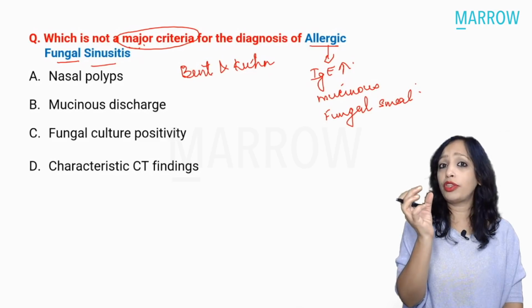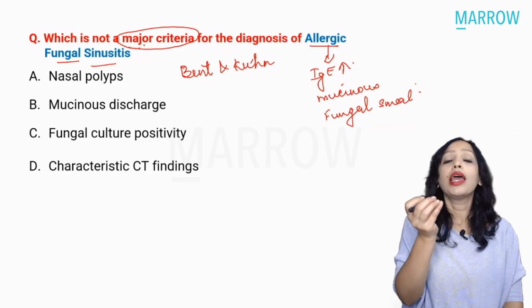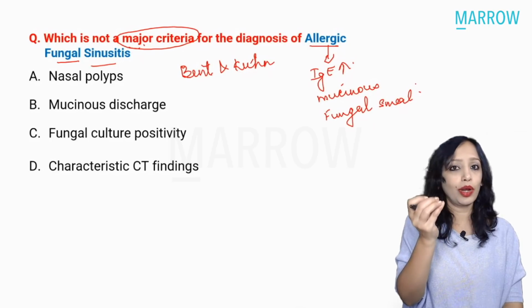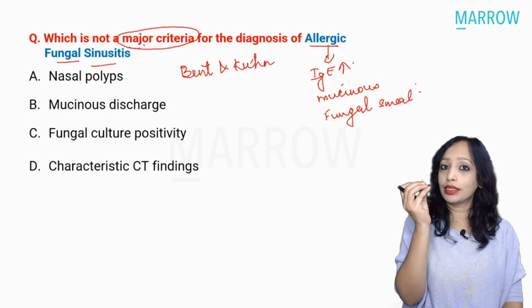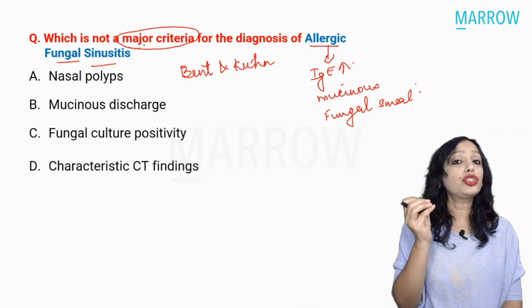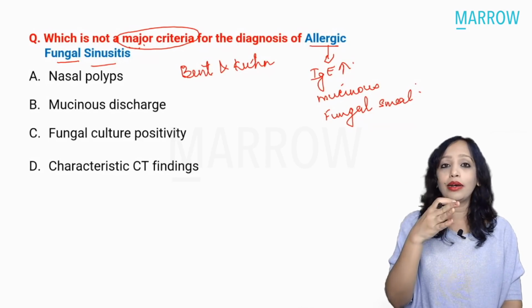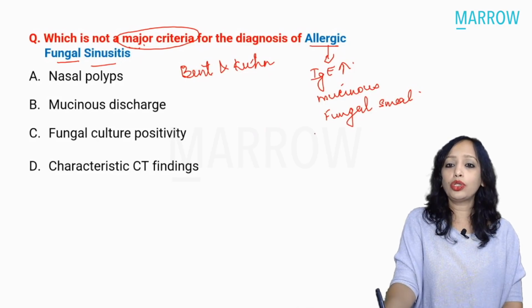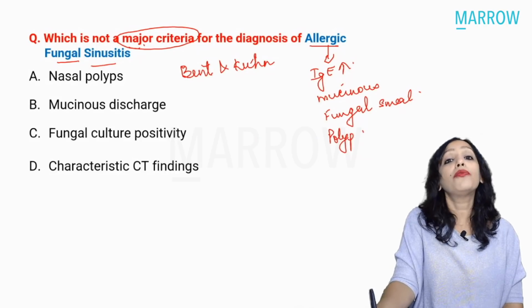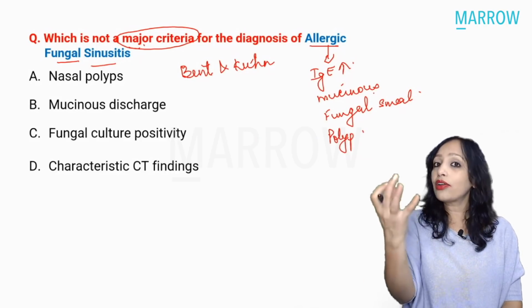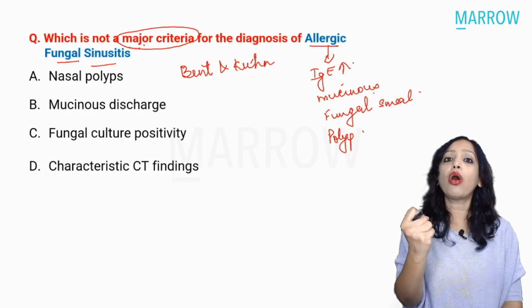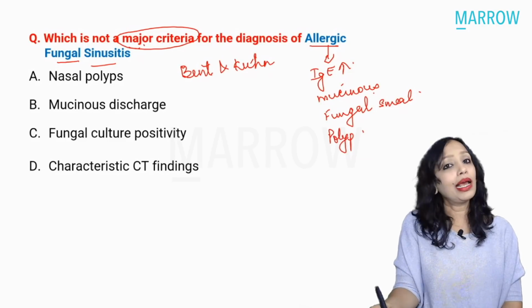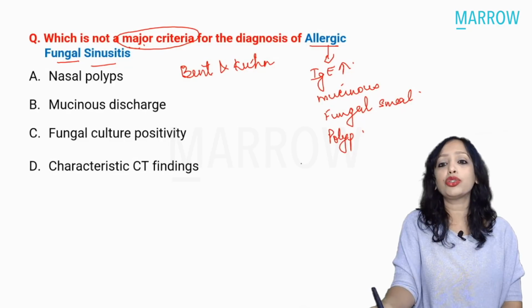Because of the very sticky mucinous secretions, the meatus gets obstructed, the ostia of the sinuses get obstructed. That leads to chronic sinusitis, and this prolonged obstruction can lead to polyp formation. So in the nose, what you're going to see, polyp. And one particular characteristic of this fungus is that it entraps metals, and this entrapment of the metals on CT will give a heterogeneous appearance, and that is what is known as the double density sign.